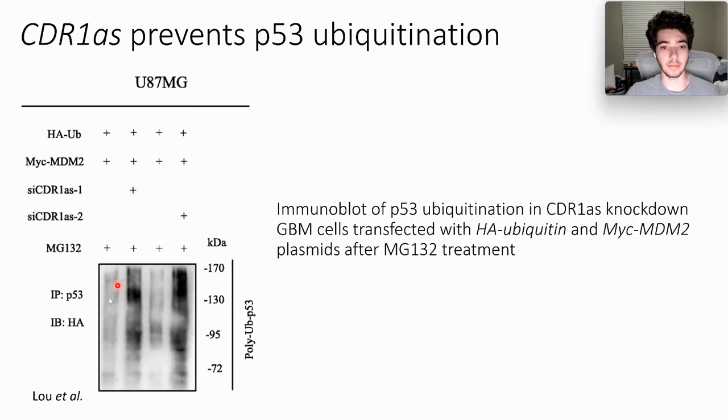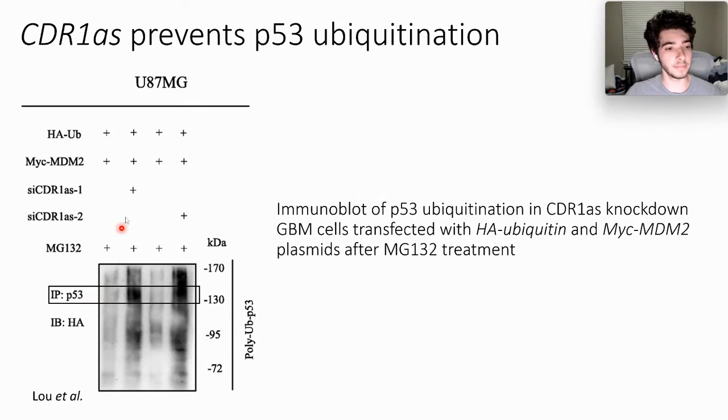And that's exactly what we see in this immunoblot of p53 ubiquitination in CDR1AS knockdown GBM cells. And these cells were transfected with ubiquitin and MDM2 plasmids and exposed to MG132.